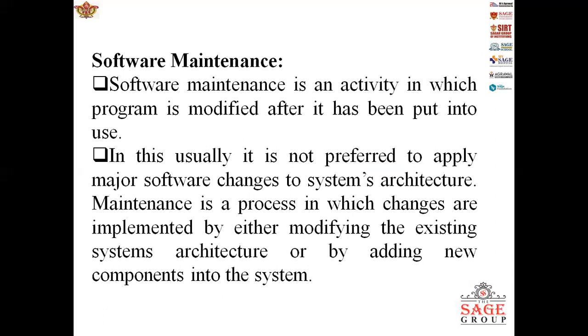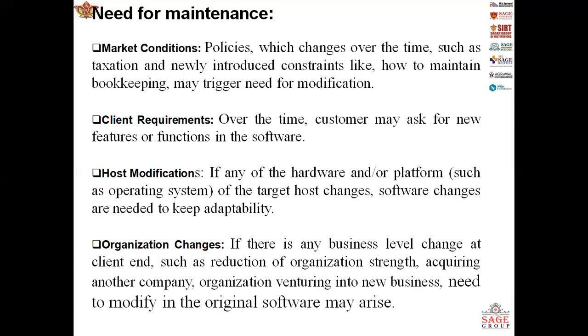Software maintenance, as I told you earlier, is the process of modifying a software product after it has been delivered to the customer. The main purpose of software maintenance is to modify and update software applications after delivery to correct faults and to improve performance. Why do we need maintenance?